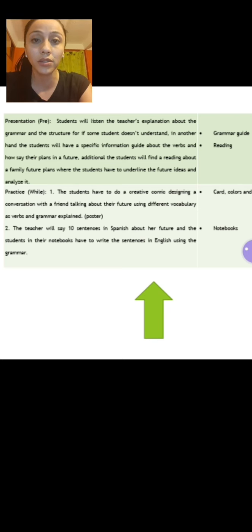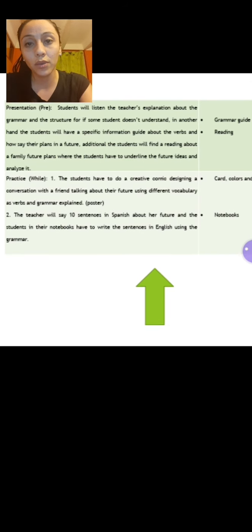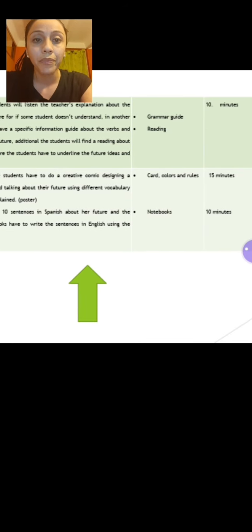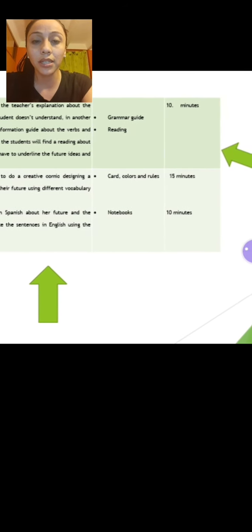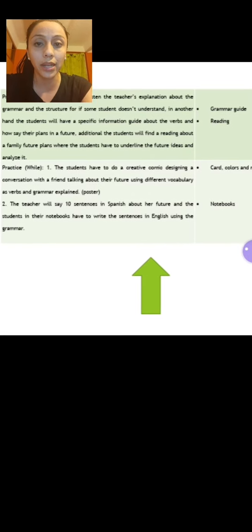The students have to read a specific reading about family plans, future plans, where they have to underline the future idea and always try to analyze how this structure is used. In that part, the resources are the grammar guide and the reading. For that activity it is only about 10 minutes.